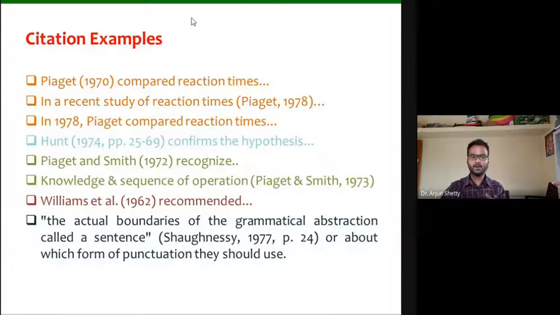At the time, you have to go for it again. Instead of putting only the year, you have to put even the page number of the article. So pp. 25 to 69. So what happens? You are referring to Namrata, that she has proposed this complete research in the year, in the page number 25 to 69, like this.